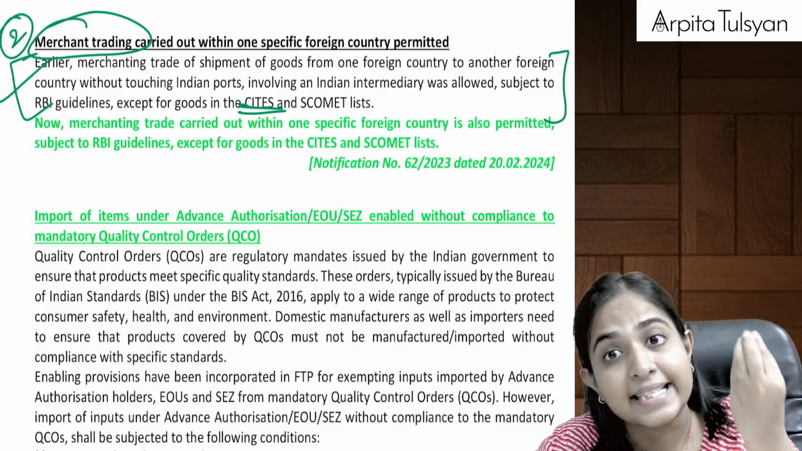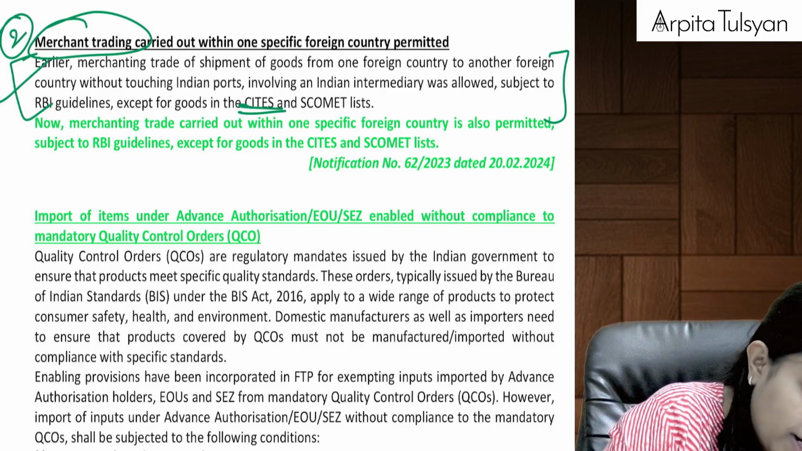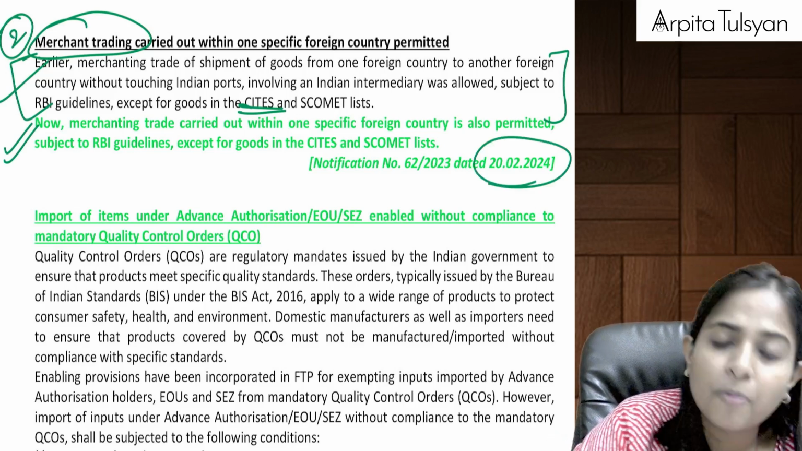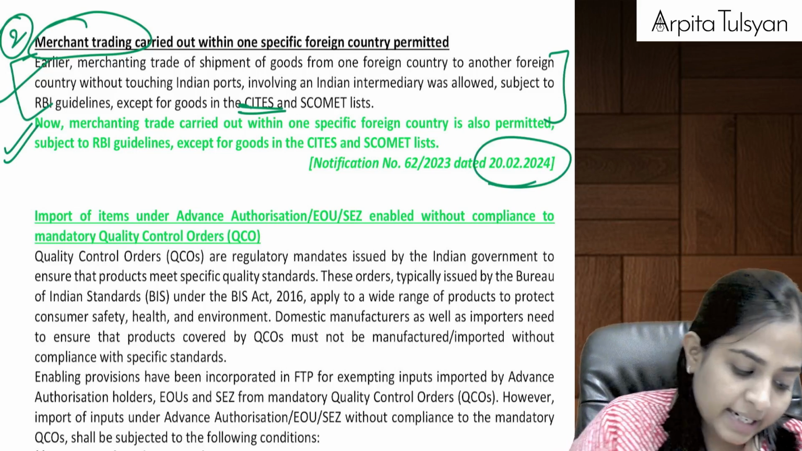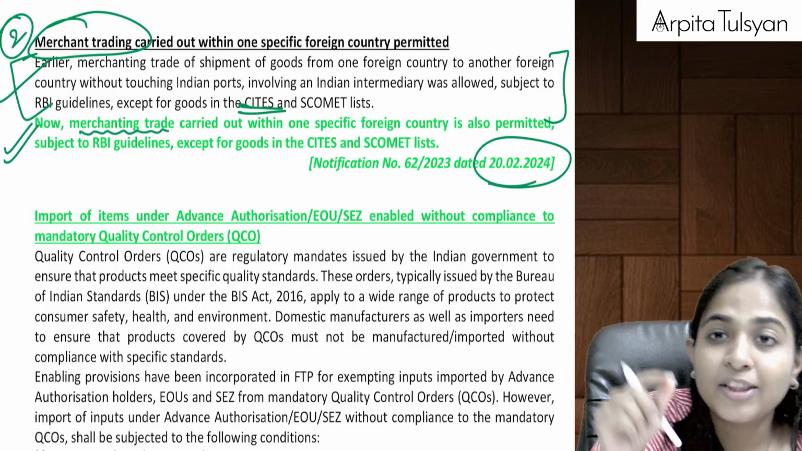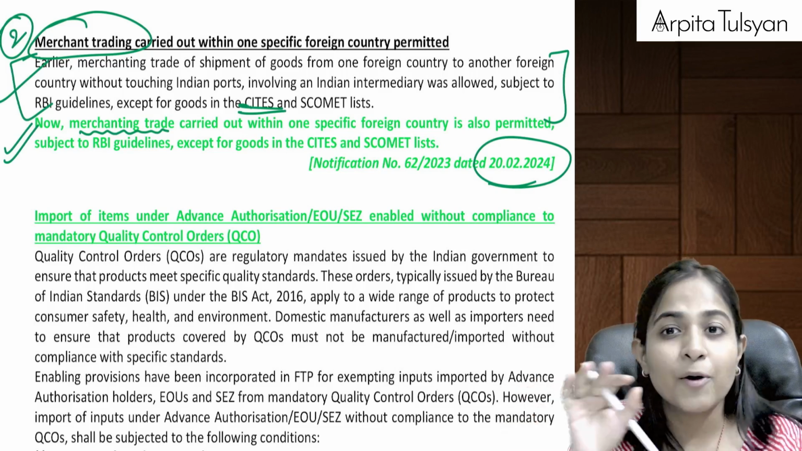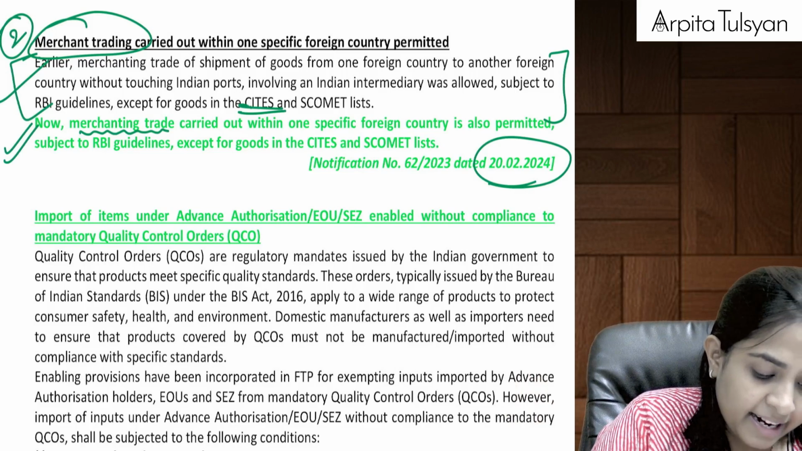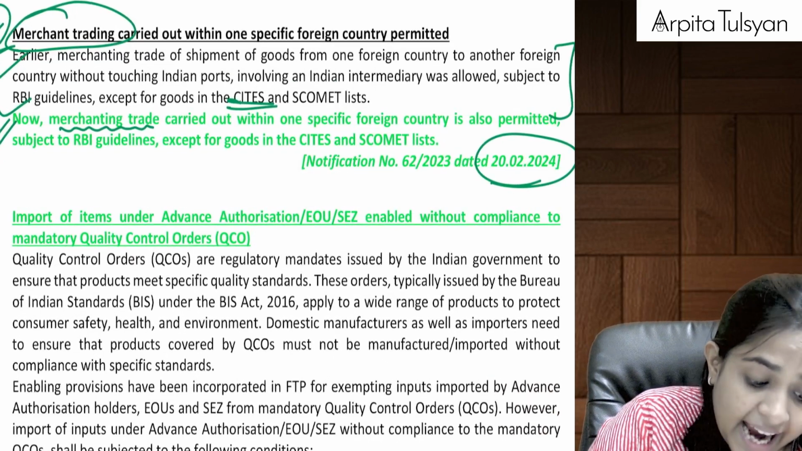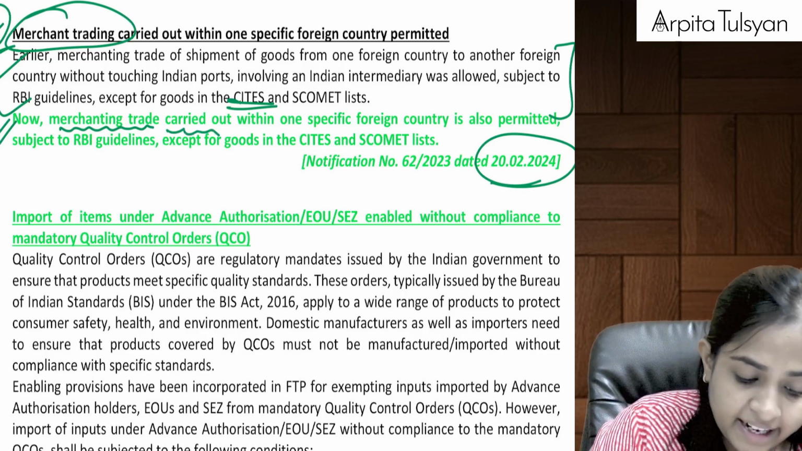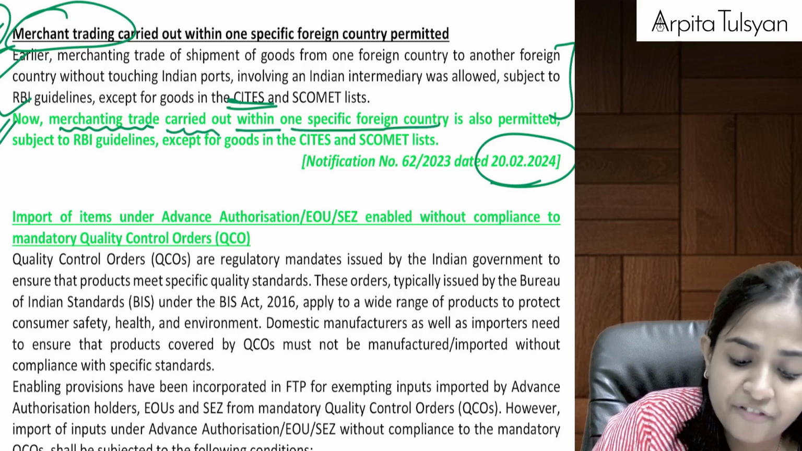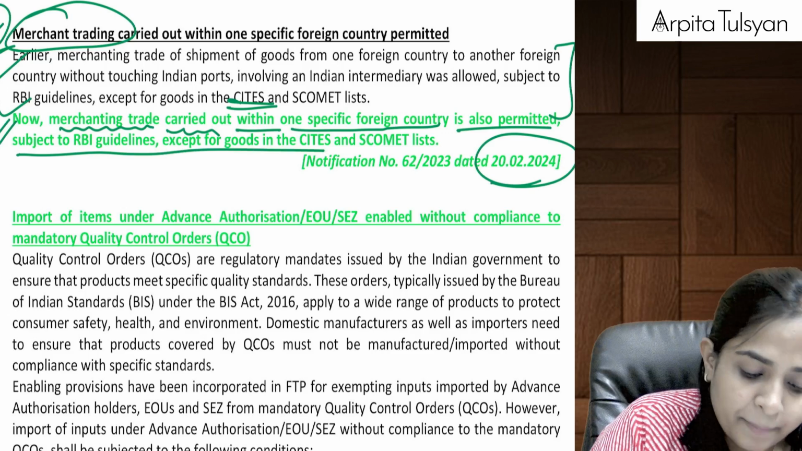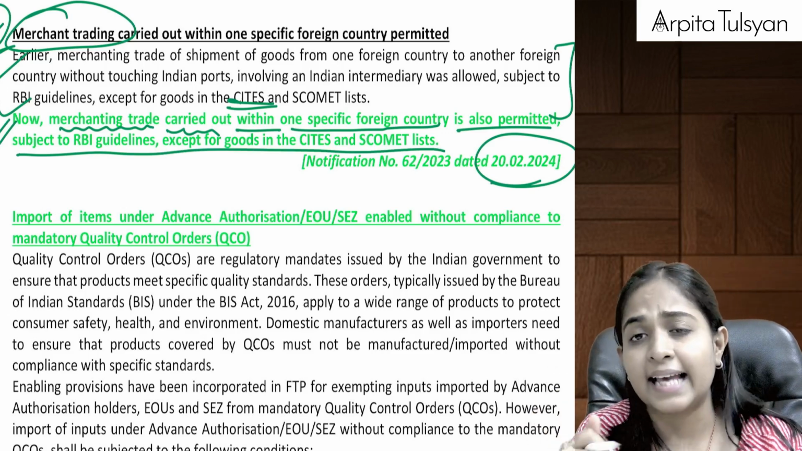This was the existing provision already. Now one more provision is added with effect from 20th February 2024. The thing given in green is the only new addition. Merchanting trade carried out within one specific foreign country is also permitted, subject to RBI guidelines, CITES and the SCOMET list.